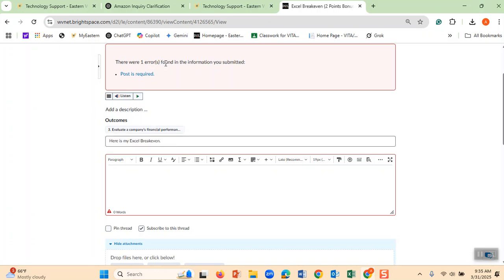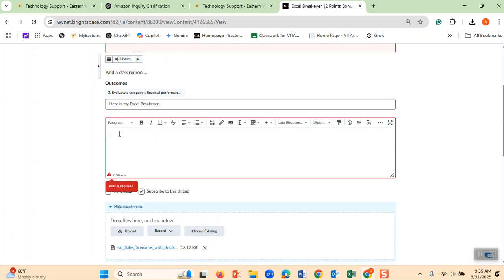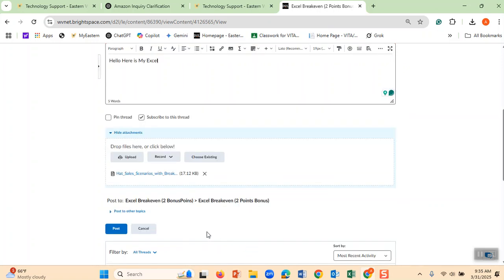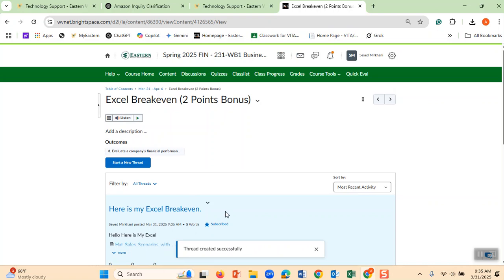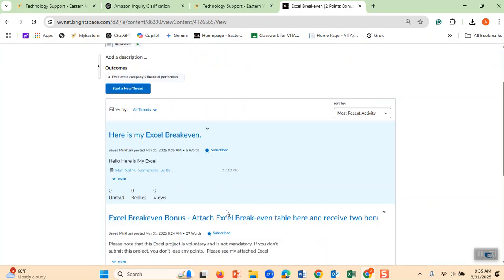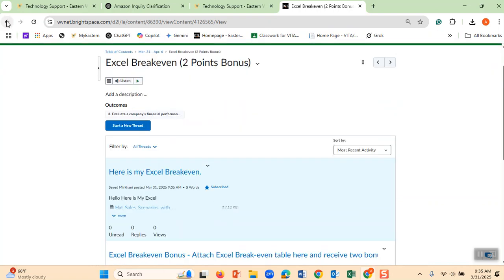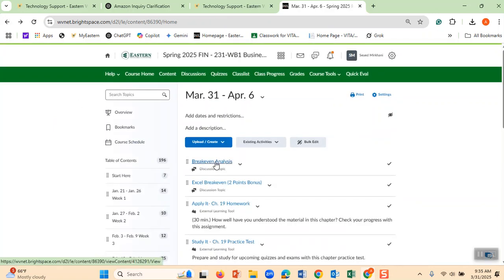It says they found the information you submitted. Let's see, it wants me to put something. Hello, here is my Excel. And then I click post. And even if you want to post it, if you post it here, you get 2 extra points. And even if you want to post it in here, break even with your other documents, fine, but make sure to